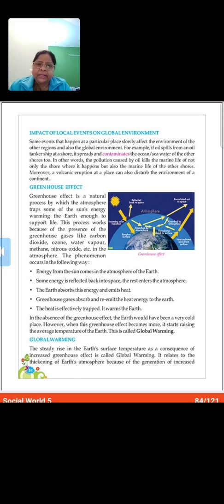This radiation, in the form of ultraviolet and infrared, has to first pass through the atmosphere before reaching the Earth's surface. Then it reaches the earth's surface, okay.